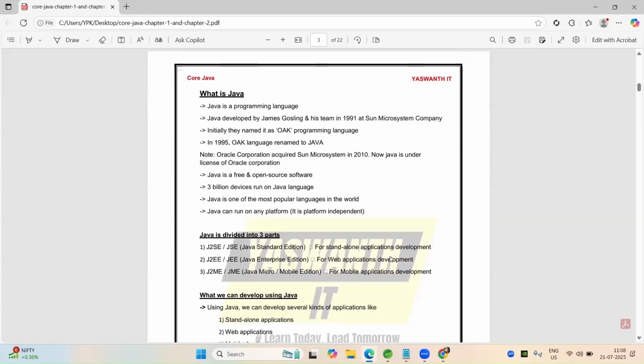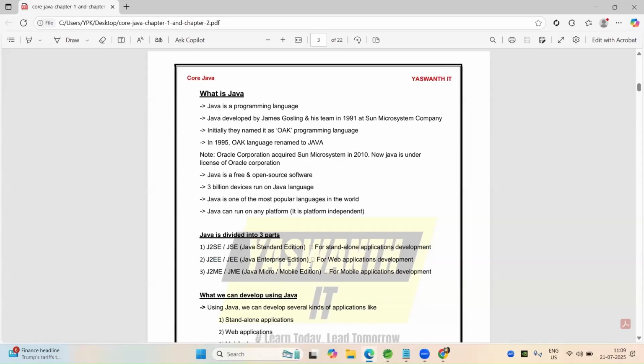Java is divided into three parts. Java contains three types of softwares. The first one is J2SE. What does this mean? Java Standard Edition, which means whatever you are learning in this course, all these contents are known as Standard Edition. So JSE means Java Standard Edition for standalone applications, and the next is J2EE, Java Enterprise Edition.